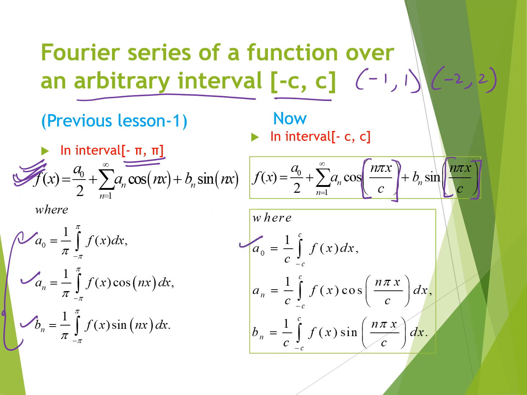where a naught is equal to 1 by c integration limit minus c to plus c f(x) dx, and an is 1 by c integration limit minus c to plus c f(x) cos n pi x by c dx, and similarly for the bn. Please remember, you are not allowed to take this c as a constant outside the integration because this c is in the angle of sine.